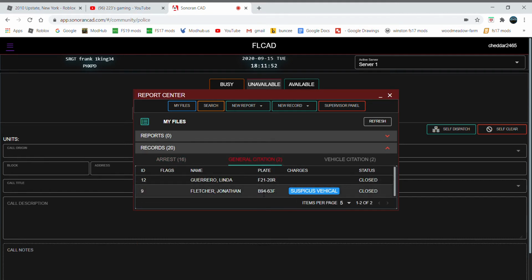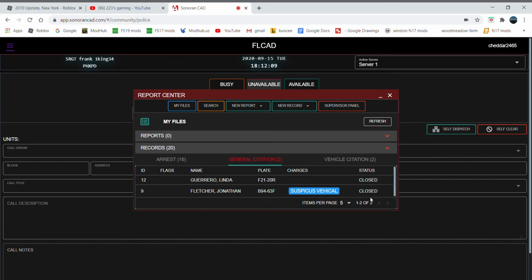These are 2 citations. I put them in as expired insurance. I misspelled insurance. And a suspicious vehicle, basically, so that way we could put it in that way.